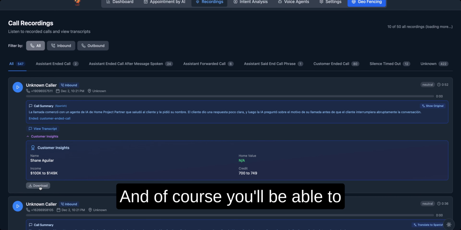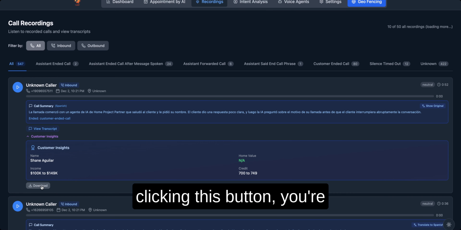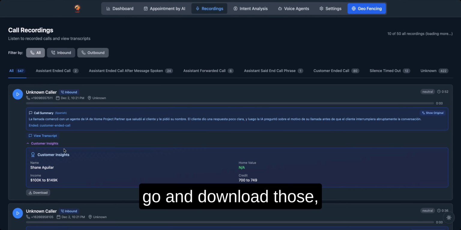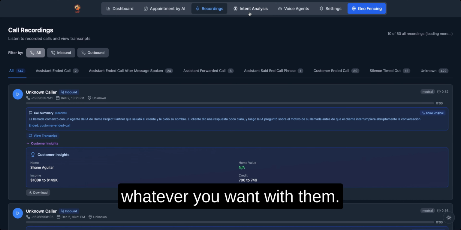And of course, you'll be able to send this automatically into your CRM or download them. By clicking this button, you're essentially able to download those manually, so you can listen to them or transcribe them or do whatever you want with them.